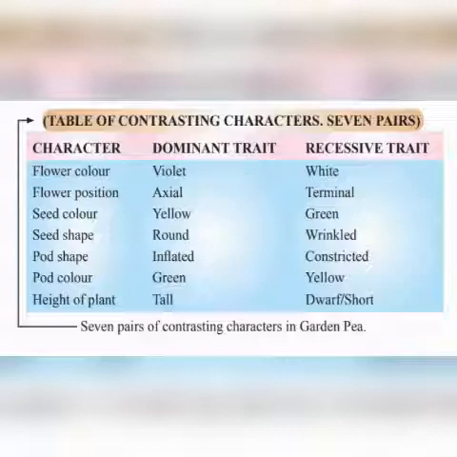So what will be the genotype here? The genotype will be capital T and small t. So this we will study in monohybrid and dihybrid cross. It is very easy. Capital T is the dominant trait, so that will be expressed, so the offspring produced will be tall. All these things we will discuss in the cross.